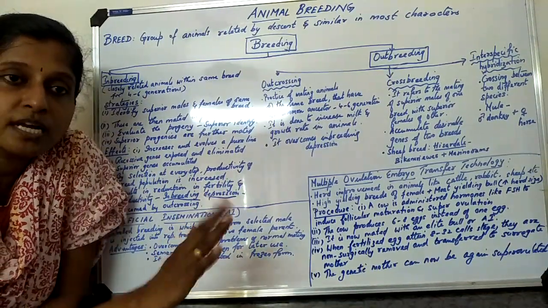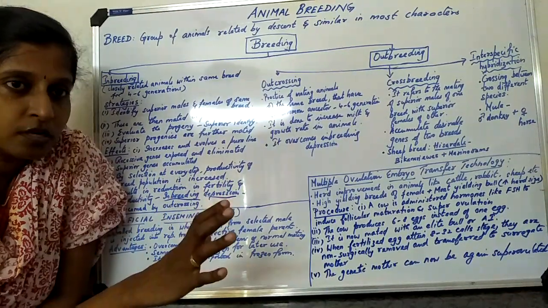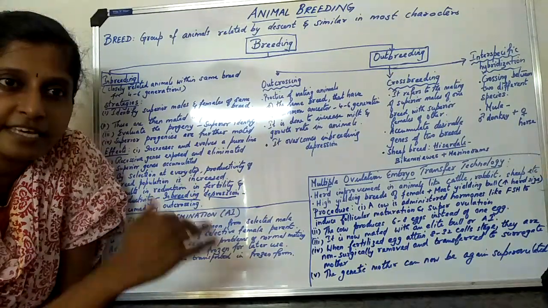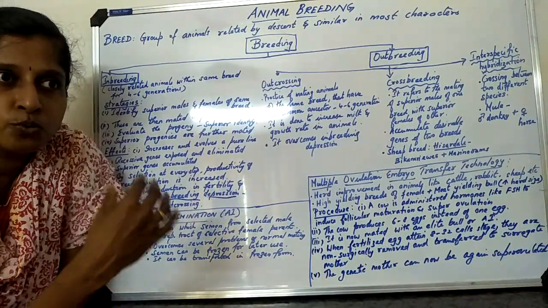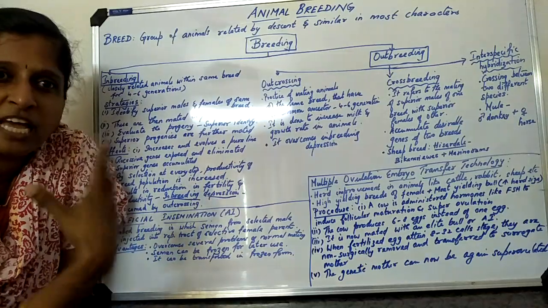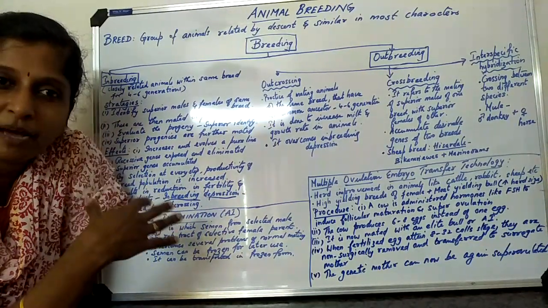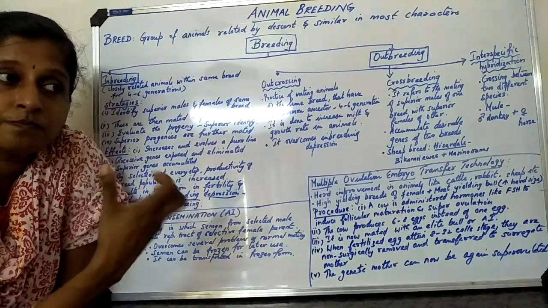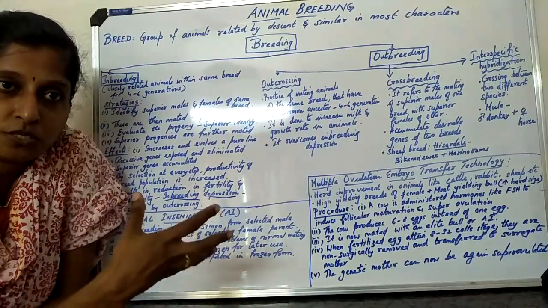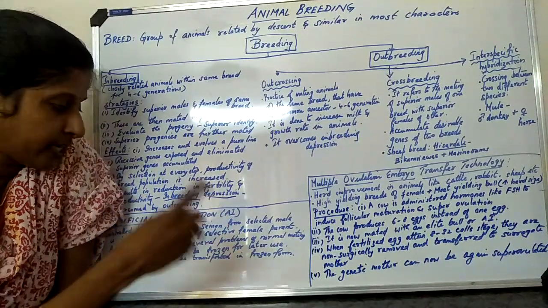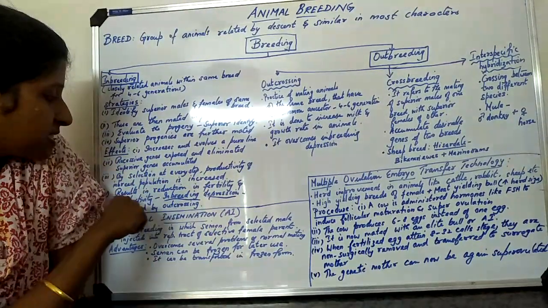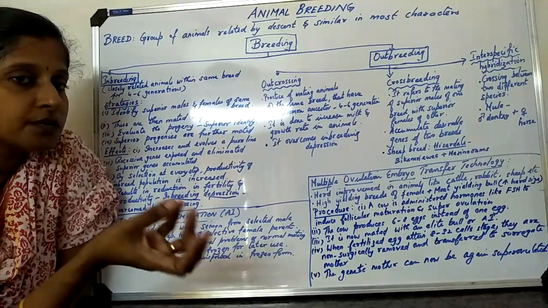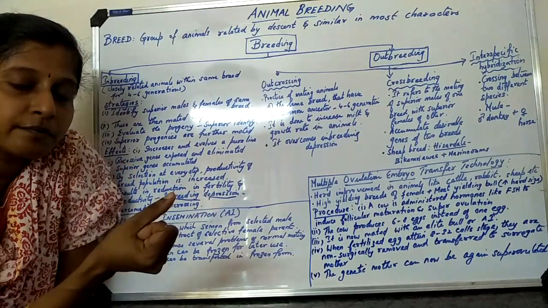You are just carrying out your own task again and again, whether you will get bored or not. The same within the relatives, when the mating is taking place again and again, new genes are not getting into the population, everything remains the same. Then what happens is that the viability, the strength, reduces. So that one we call as what? Inbreeding depression. It results in reduction in fertility, and the power decreases.